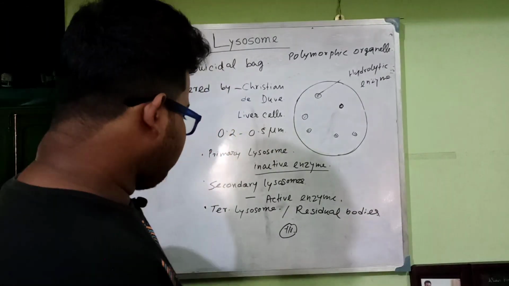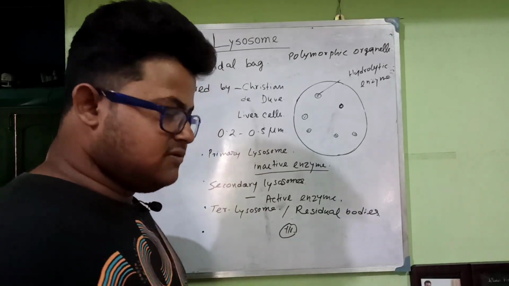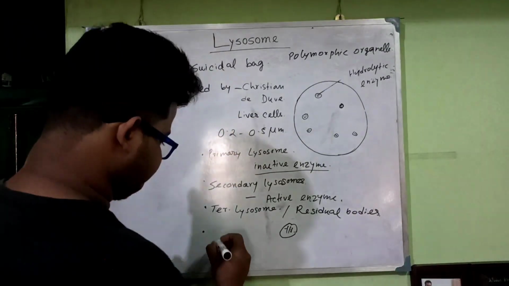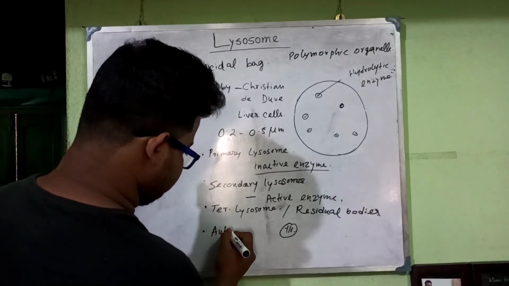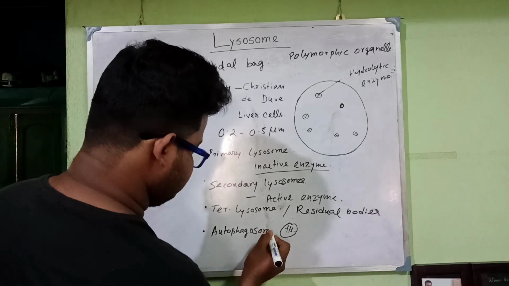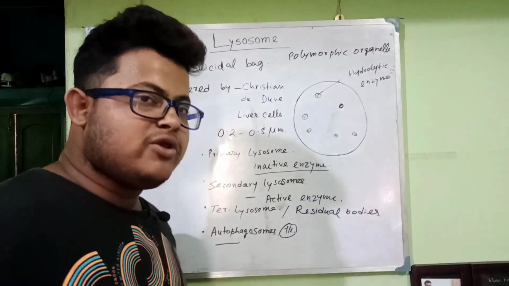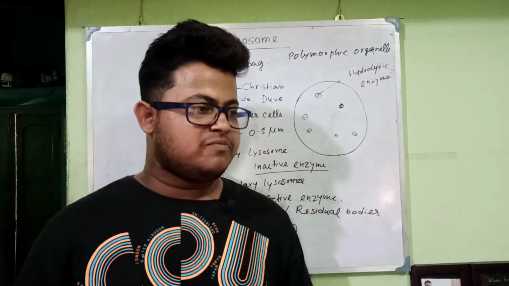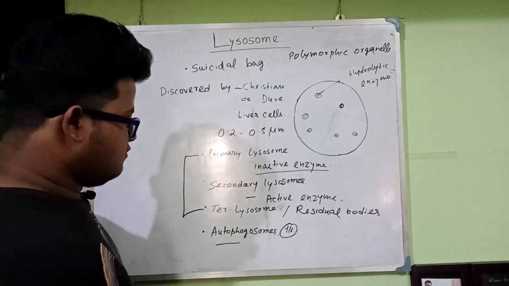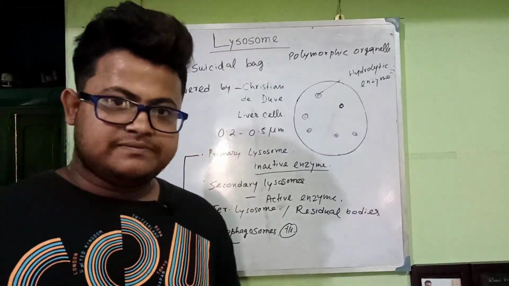After that, the fourth type of lysosome is known as the autophagosome. What do you mean by autophagosome? First, these three types of lysosome work when foreign particles, such as harmful food particles or pathogens, enter inside the cell.